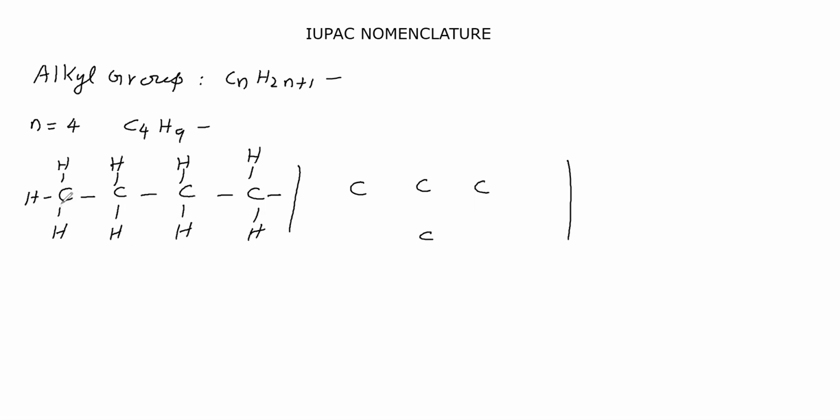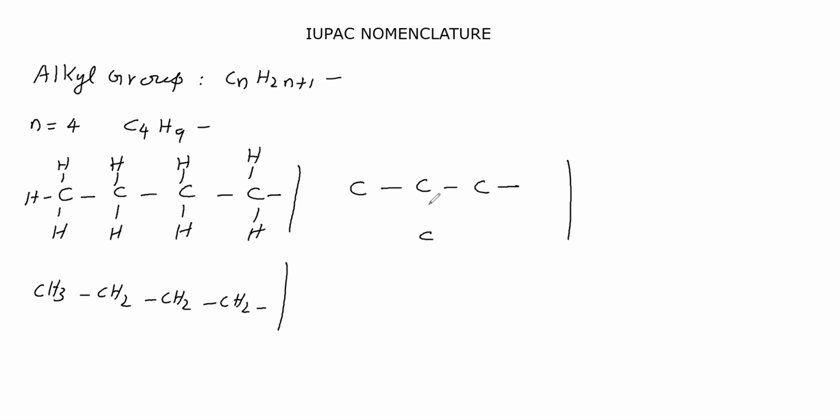This we condense and write as CH3-CH2-CH2-CH2-. Here, this bond indicates that this carbon is making a bond with some other group. That is the meaning.